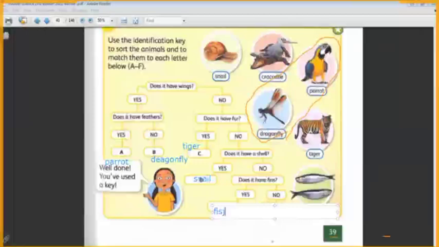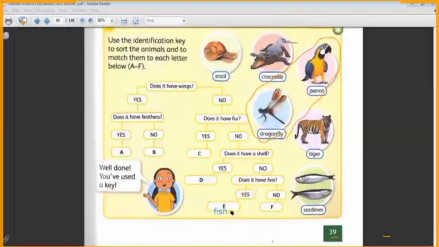If we said no, it is a crocodile. This is the crocodile. So this is the identification key. We use that to differentiate between this group of animals. Okay, you understand it, Sabah? Yes. Okay.